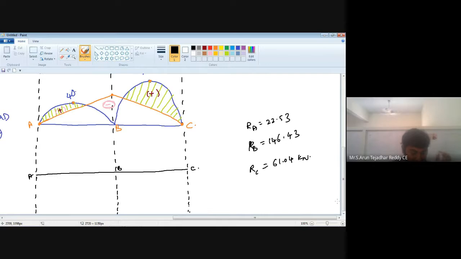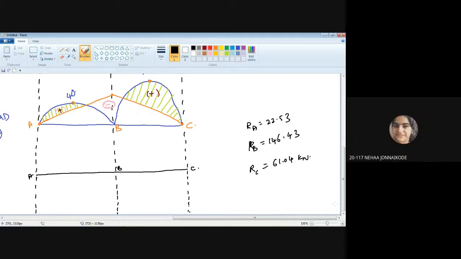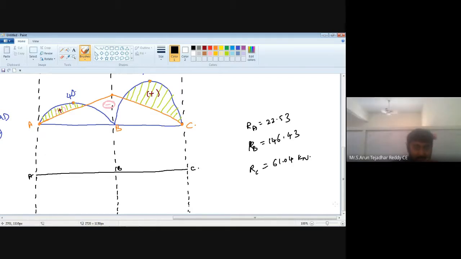Neha, once open your calculator. Yes, sir. Okay. See, first, our reaction is starting from point A. It means it is zero, Neha.